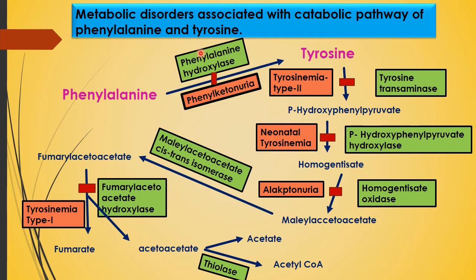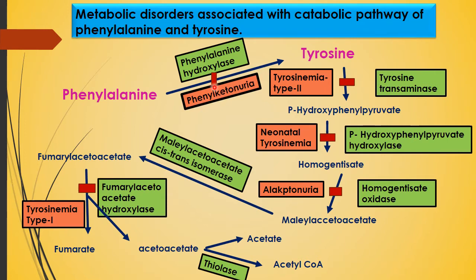Now before this we see the catabolic pathway of phenylalanine and tyrosine. So phenylalanine is converted into tyrosine in presence of the enzyme phenylalanine hydroxylase. If this pathway is inhibited or this enzyme is deficient, then the disorder that appears is known as phenylketonuria.